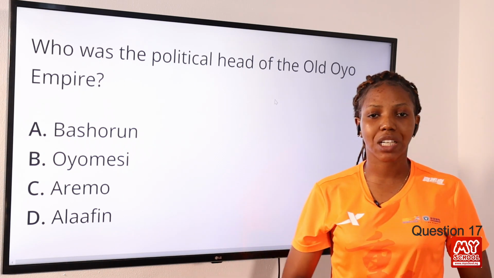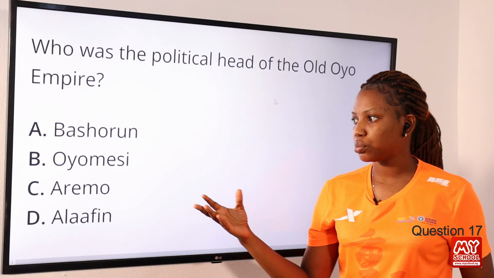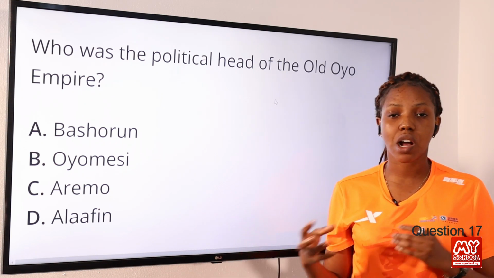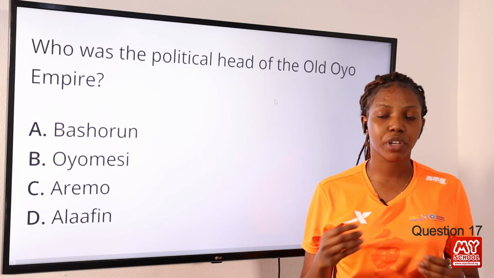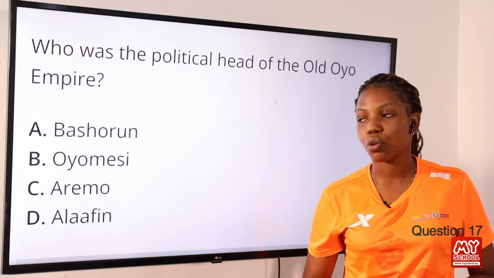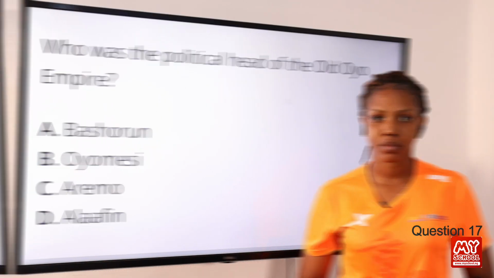However, Basharun is regarded as the leader of the military of the old Oyo Empire. Option B, Oyo Messi, is the Privy Council of the old Oyo. Option C, Aremo. Aremo is the prince, that is the first male child of the king. So the answer to this question is option D, Alaafin.